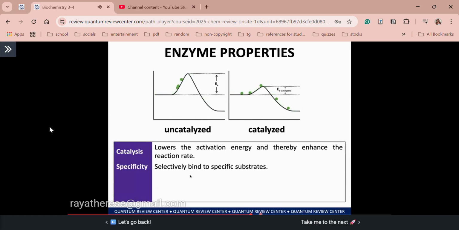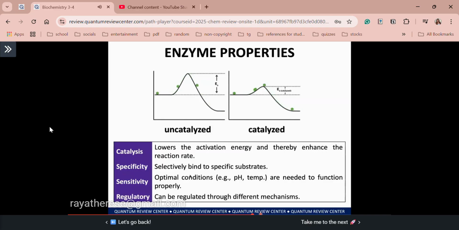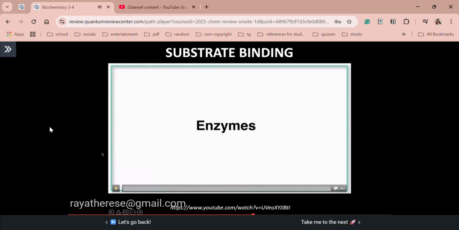Next, we have specificity. I think you are already familiar with this. Enzymes, again, are very selective or specific to the substrates they react upon, or catalyze. Then third, we have sensitivity. Again, in general, proteins are sensitive to environmental condition fluctuations. So pwede silang ma-denature once they are not in the optimal conditions. And lastly, we can also regulate enzymes. Of course, hindi lang enzyme ang pwedeng i-regulate; they are also regulated. All right, so class, in order for me to introduce to you substrate binding, let's watch a short video about it. So again, this is your intro to substrate binding.